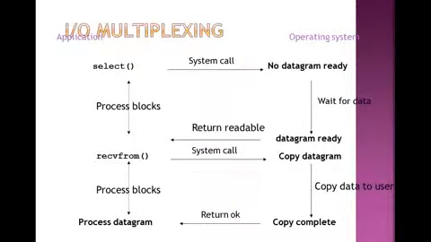Then this is the example of input output multiplexing that is done using the select function. How the select function will be used to process the different blocks, and one more function that is used is recvfrom. So two functions are generally used: one is select, one is recvfrom.